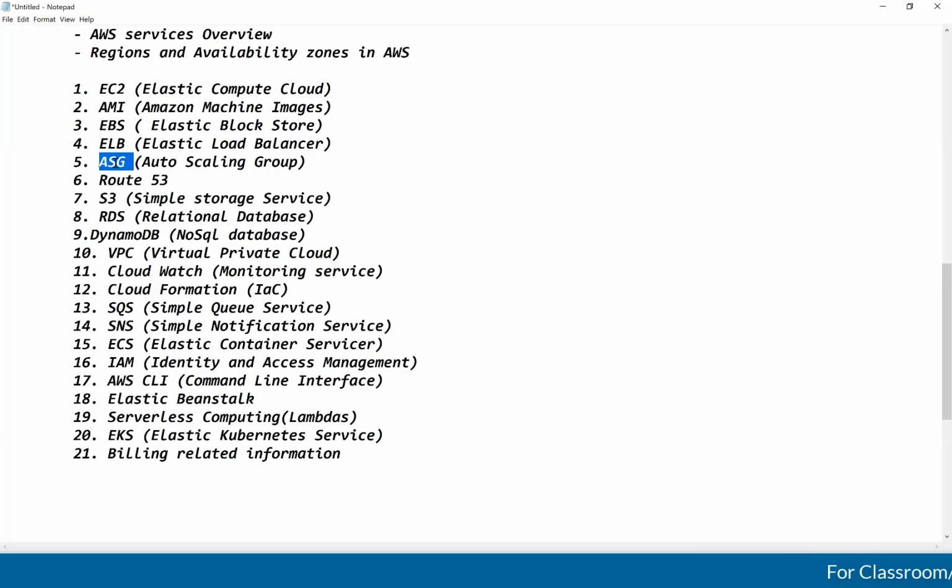Here what it is doing, guys, is based on the traffic. If multiple requests are coming, millions, billions of requests, based on that traffic, servers will be increased automatically. Right now we are getting just 1 lakh requests, guys. Yesterday, 1 billion requests came. That's why servers were increased, guys. Now today again only 1 lakh requests are coming, so automatically the server count should be decreased. That is called scale up and scale down. Scale up means increasing the servers automatically. Scale down means decreasing the servers automatically. That we are going to understand in ASG, auto scaling group.